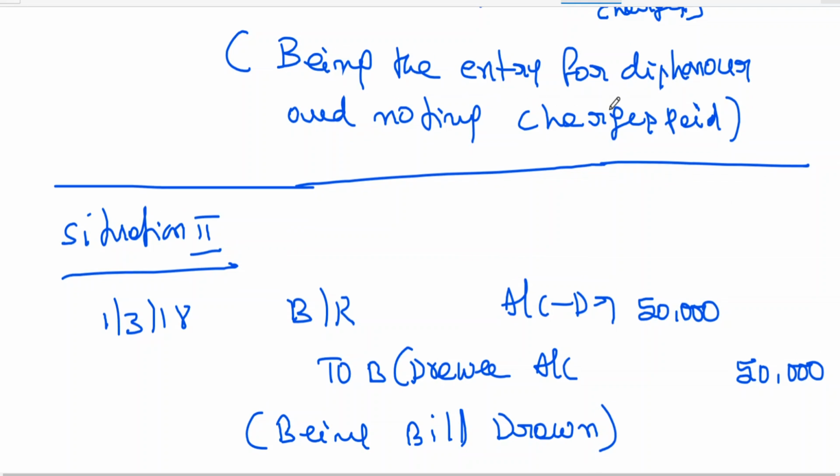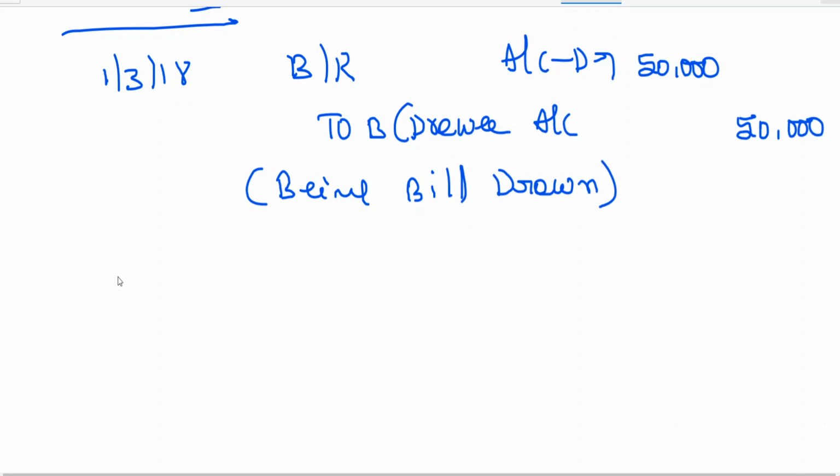Being bill drawn. Second entry, 4th May 18. Sorry, the bill has been discounted. No, you should write the entry for discounting of the bill. Assuming that on the same day bill has been discounted. So bills receivable account debtor to drawee account.